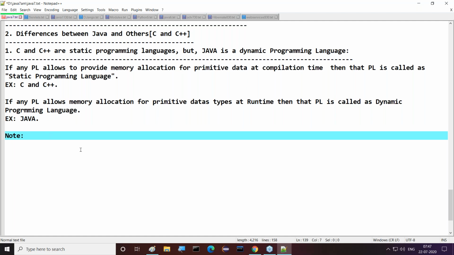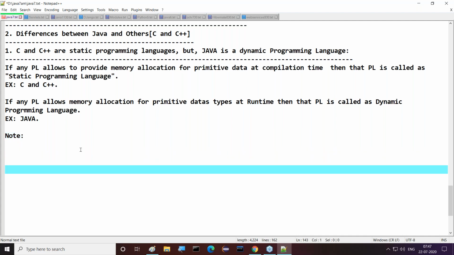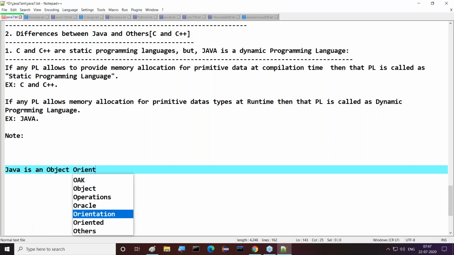Now come for a note. One more direction, guys, a simple deviation from our original content, but we have to answer my questions. Now tell me, a simple question I'm asking you. Java is an object-oriented programming language or not? Come on, guys, say yes or no. Yes, clear. Even if you are not aware, no problem. Then it is an object-oriented programming language only.